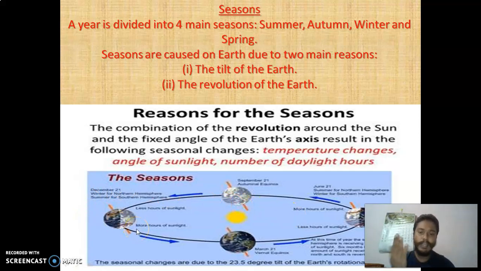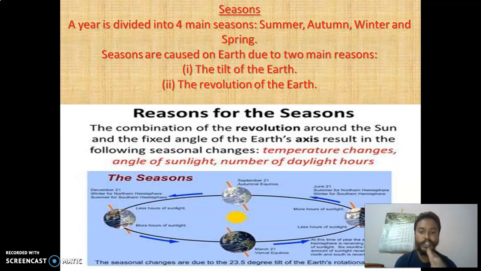When one hemisphere is facing the sunlight, the other hemisphere is not facing it. So when this side becomes summer, the other side becomes winter, and when one side becomes spring, the other side becomes autumn, and vice versa, because when one is facing the sun, the other is going back. This way, depending on the hemisphere, the weather changes.